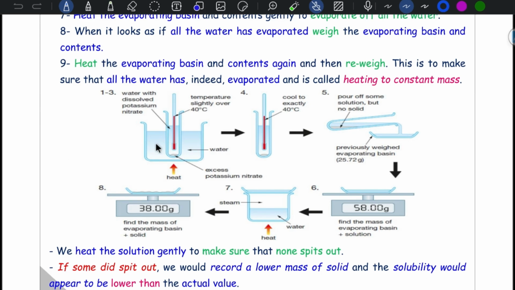So, steps 1 to 3 right here: water with dissolved potassium nitrate at a temperature slightly above 40 degrees Celsius, then cool to exactly 40. Pour off some of the solution, no solid. Use the previously weighed evaporating basin, that's the mass, and find the mass of the evaporating basin and solution. Then heat, and find the mass of the evaporating basin and contents until the mass is constant.